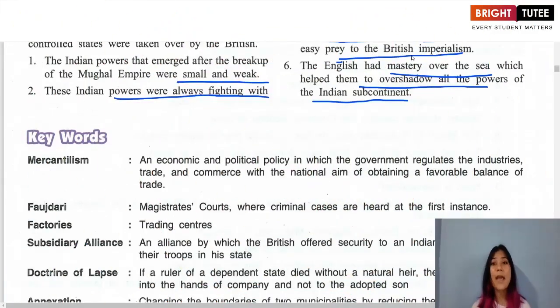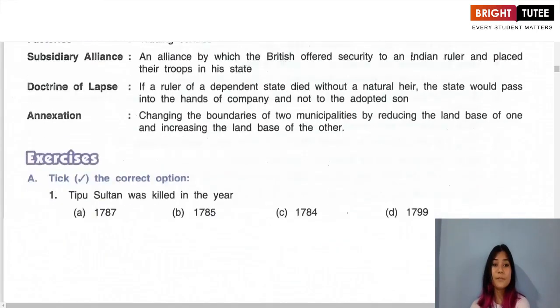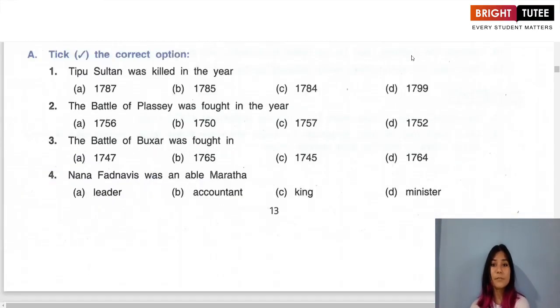Let us now look at the exercises and try to discuss the question answers. Here we have the first one, where we have to tick the correct option. Each question has 4 options. You have to tick the correct one. Let us look at them.